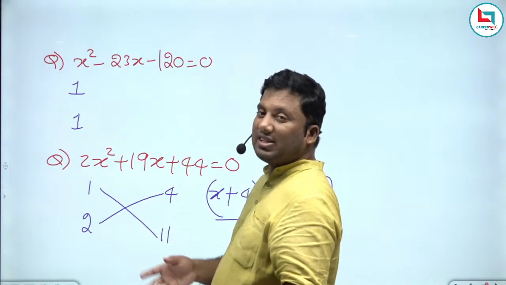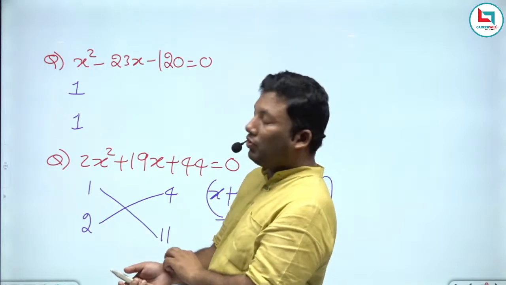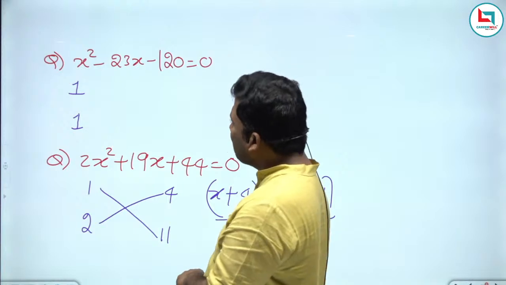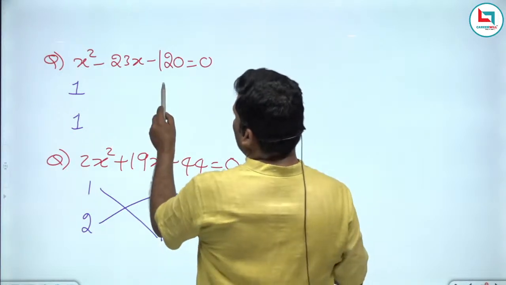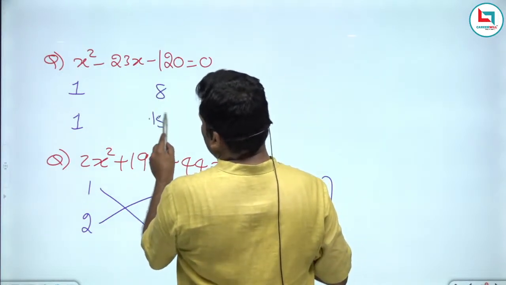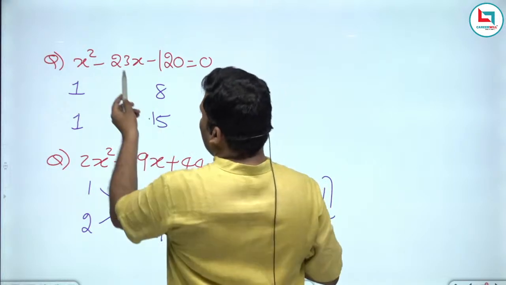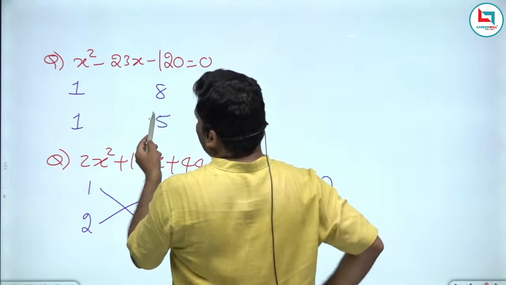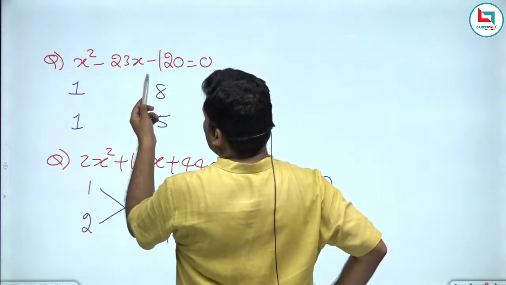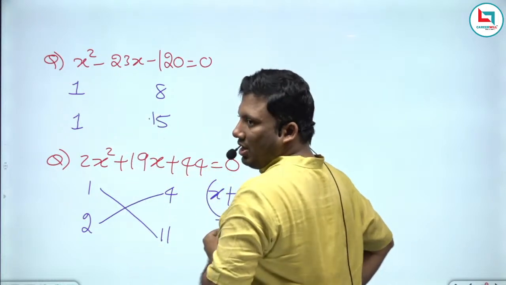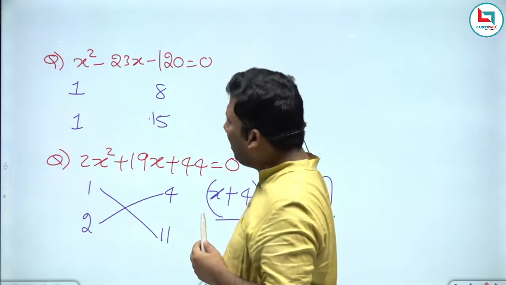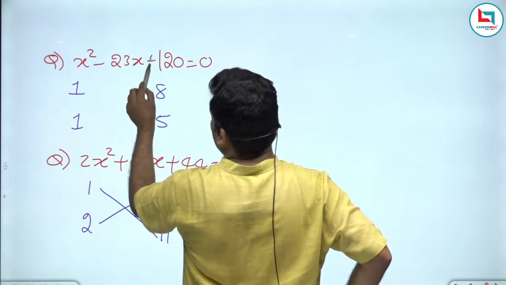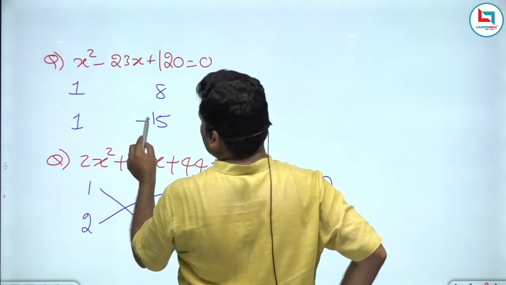120, multiple cases are there. 1 into 120, 2 into 60, 3 into 40, 5 into 24, 6 into 20, 8 into 15. 8 plus 15 is 23. It is minus 23. Minus 23 means if I take minus into minus, it will become plus. So 8 into 15, directly we will get the answer.